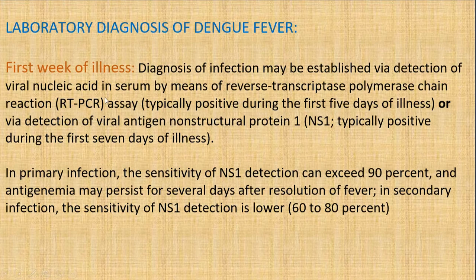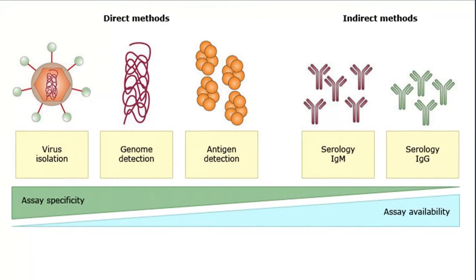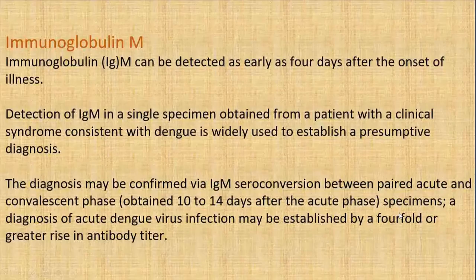So for the nucleic acid, we'll be doing RT-PCR and detection of viral antigen non-structural NS1 protein, and it has 90% sensitivity in the primary infection. So the direct methods: virus isolation, genome detection, and antigen detection. Whereas this has more specificity, the presence of serology of IgM and IgG antibodies is easy to do, but the specificity slowly decreases.